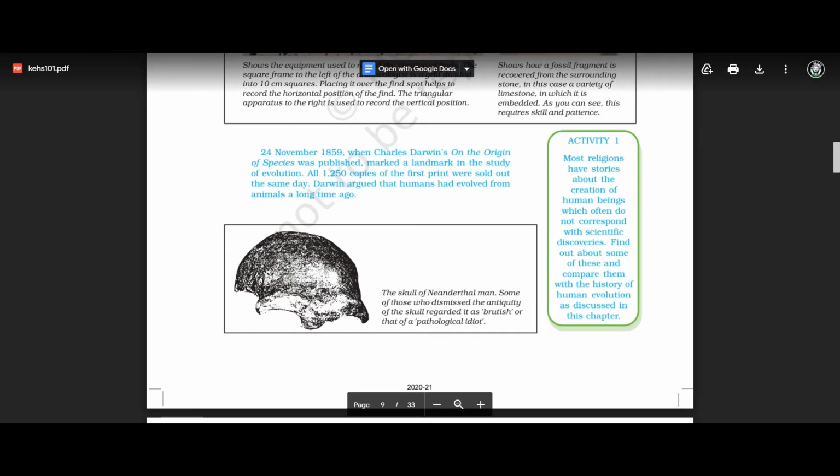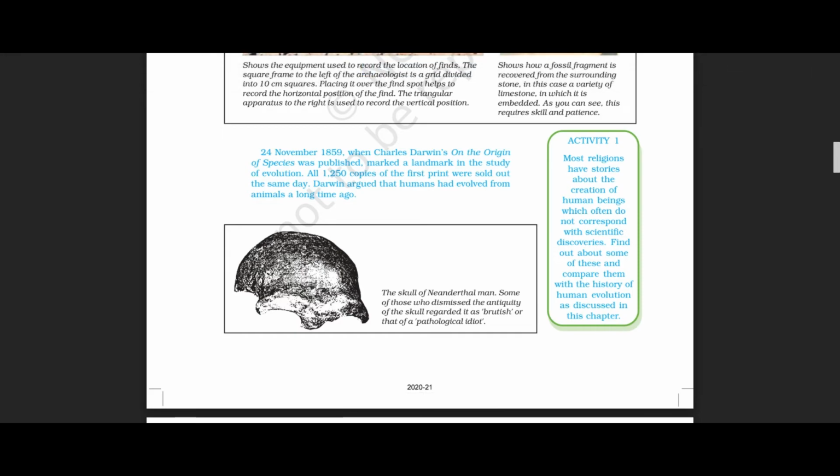On 24th November 1859, Charles Darwin's On the Origin of Species was published, marking a landmark in the study of evolution. All 1,250 copies of the first print were sold out the same day. Darwin argued that humans had evolved from animals a long time ago. So here it is saying that after 3 years, a natural historian named Charles Darwin published a book on the origin of species.